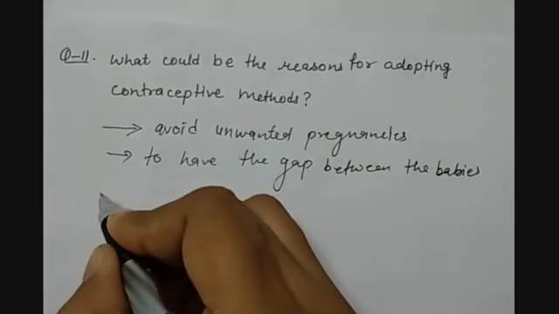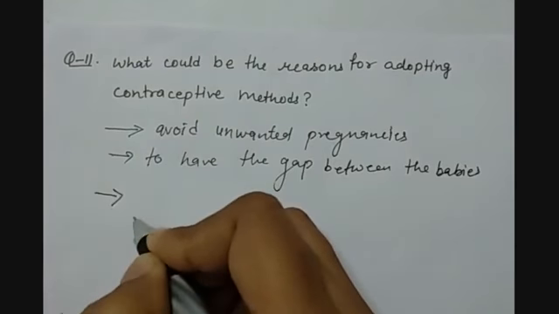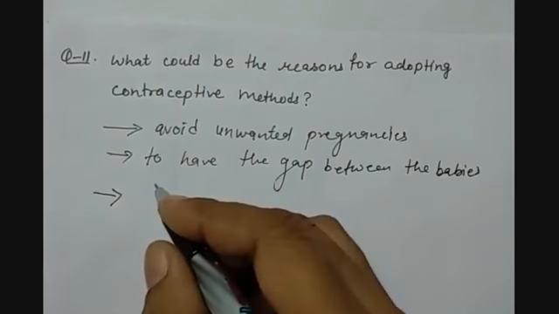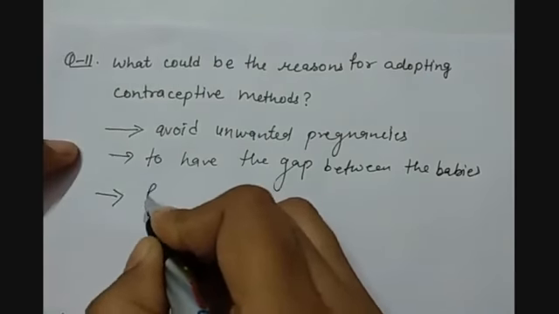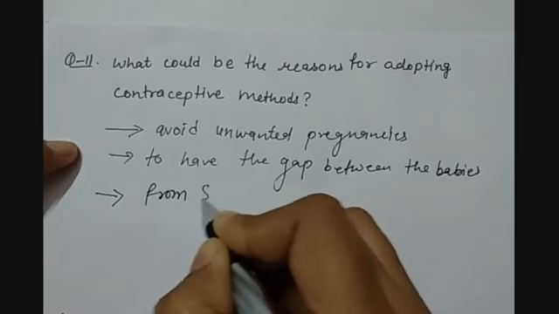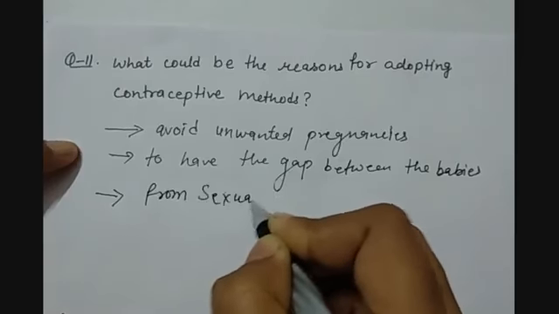Another reason is that using contraceptive methods protects the person from sexually transmitted diseases.